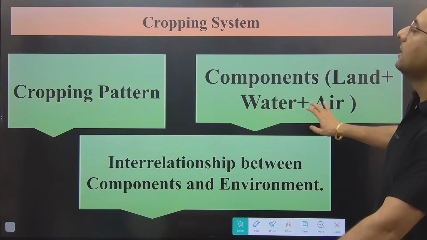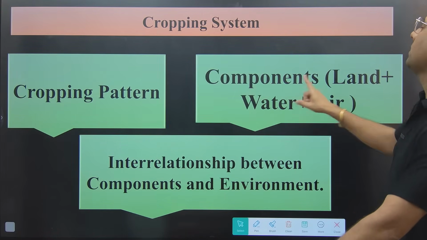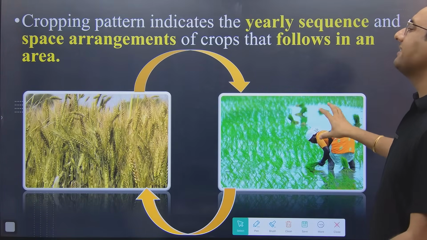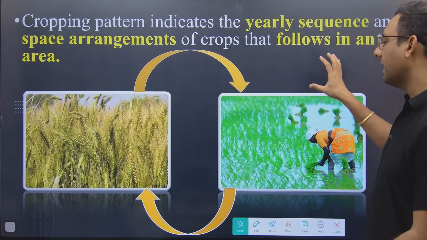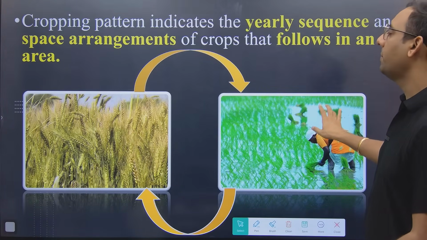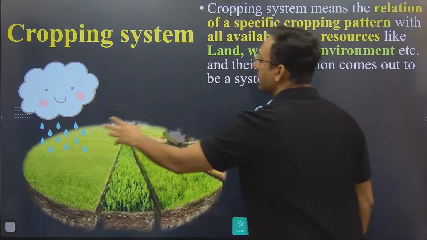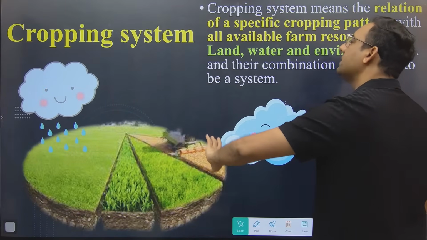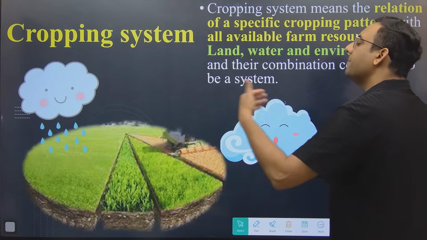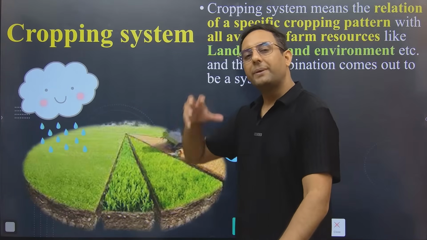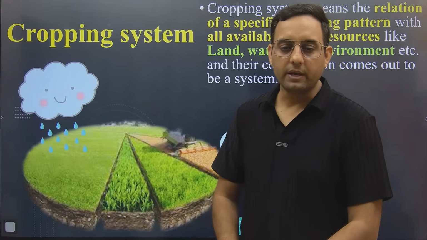Cropping pattern plus management will be known as cropping system. So cropping pattern means allocation of the land in area, that how much land is allocated to which crop is known as cropping pattern. And when this cropping pattern is related with the rainfall, with the soil, with the irrigation, water, seed, mechanization, basically means management, so cropping pattern plus management will be called cropping system.